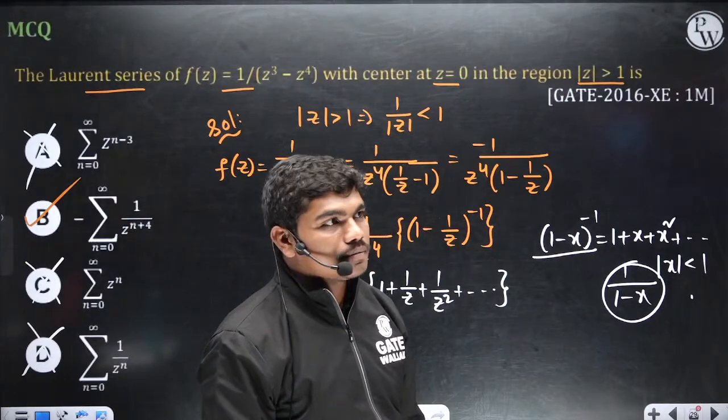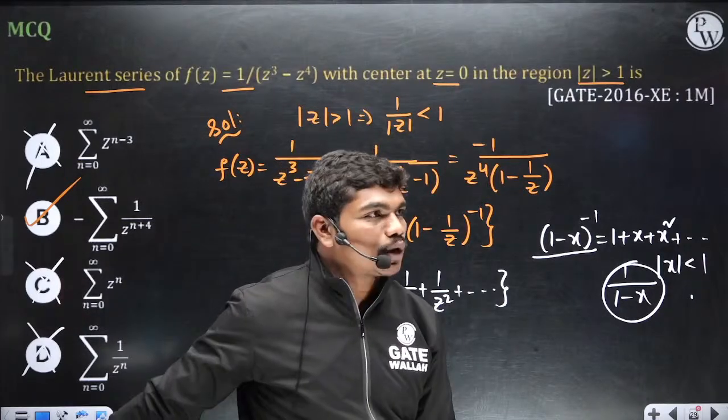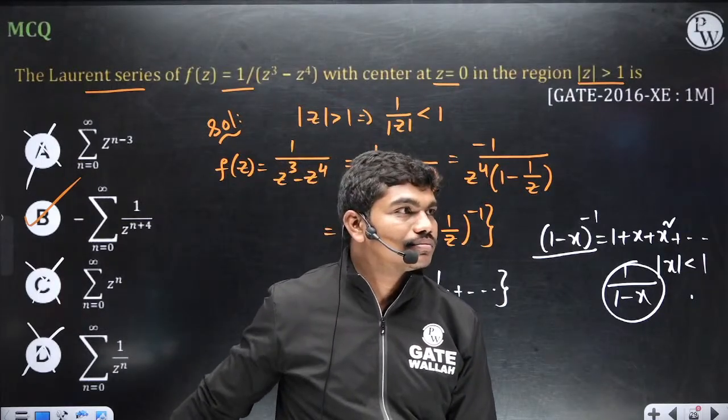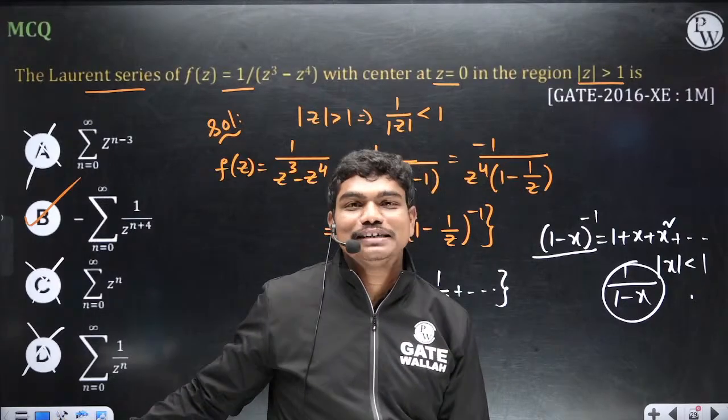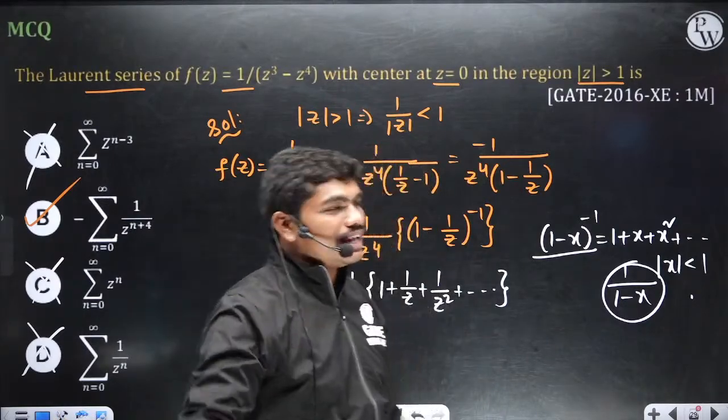Is there any option? Is there any minus sign in these options? A, C and D? नहीं है. So how can you write C? You cannot write. Okay. So anyhow, let us see here.